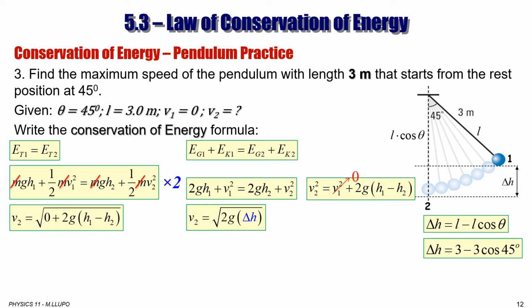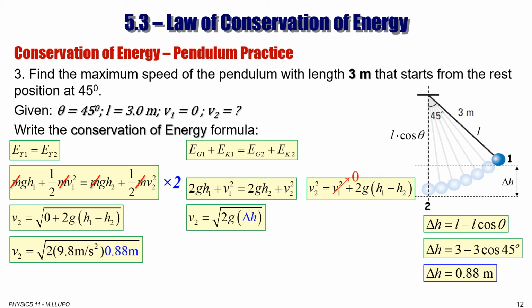Then we can continue, because we do have L as 3 meters, and we have theta, which is 45. Then we can solve it. Delta h is 0.88. In the next step, you go to that formula here, and you replace delta h with 0.88, which gives us 4.14 meters per second. So we know now the speed at point 2 is 4.15 meters per second, which would be the maximum speed.